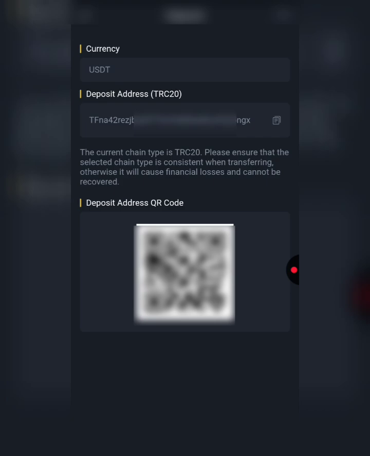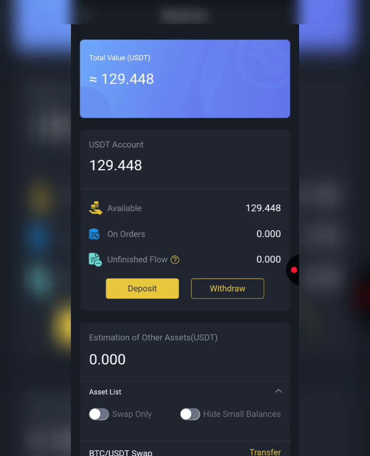You copy it and you can deposit from at least 5 USDT and above, and you get 6% bonus on every deposit you make, okay? Now once you've made your deposit, it will appear right here in your dashboard like mine.